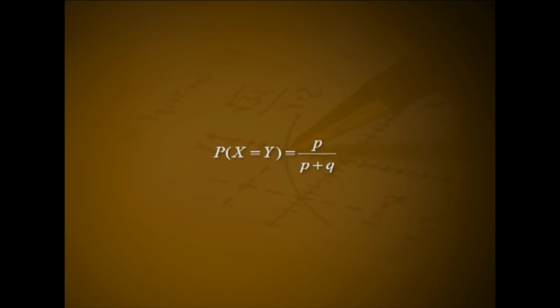Problem 3. If X and Y are two independent random variables, each representing the number of failures preceding the first success in a sequence of Bernoulli trials with p as probability of success in a single trial and q as probability of failure, show that P(X = Y) equal to p divided by (p + q).